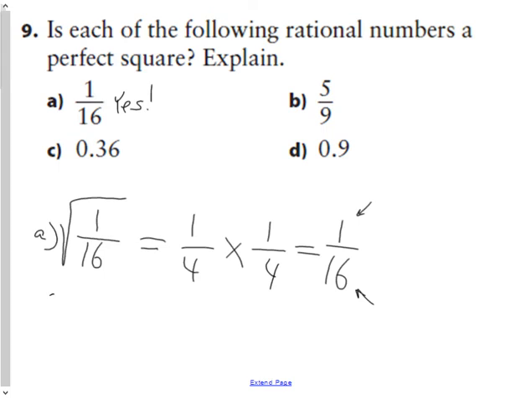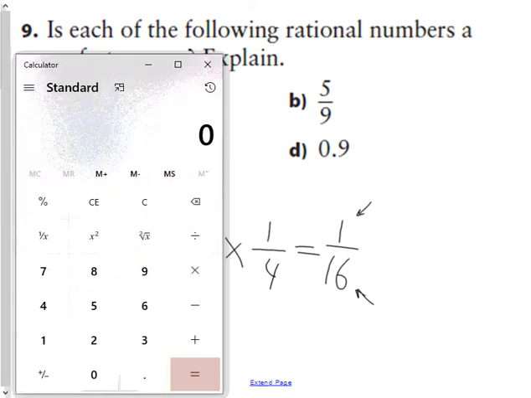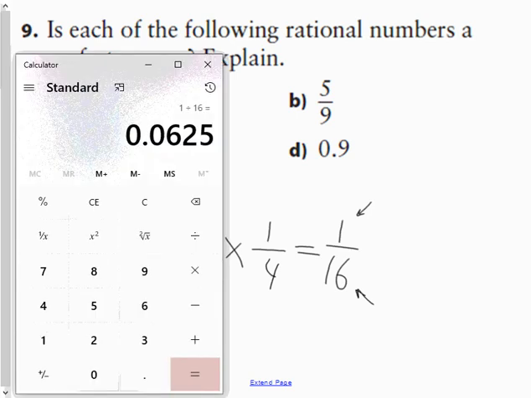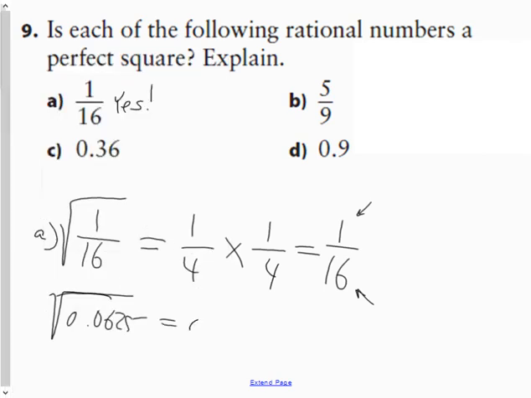So if I was to change this from fraction form to decimal form and say, well, what is 1/16th? 1 divided by 16 is 0.0625. So 0.0625 is the same question, but in decimal form rather than fraction form. And if I say, what is the square root of this? It should be decimal 25, right? The square root is 0.25. Or in fraction form, the square root of 1/16th is 1/4.